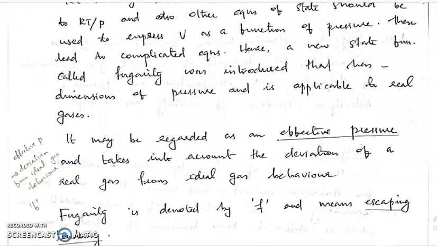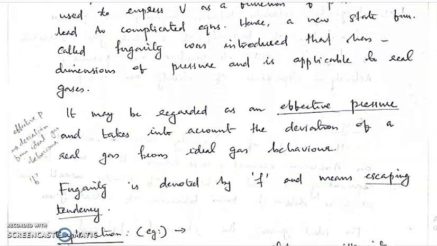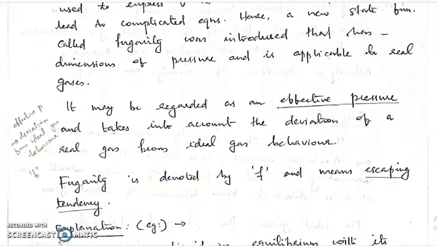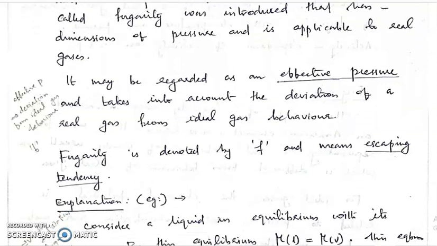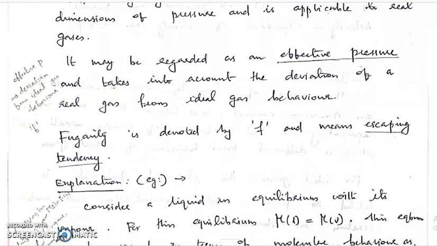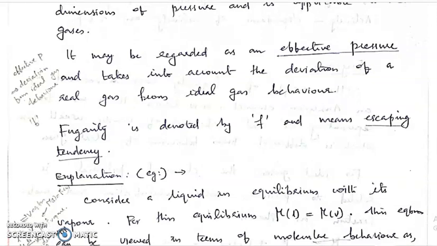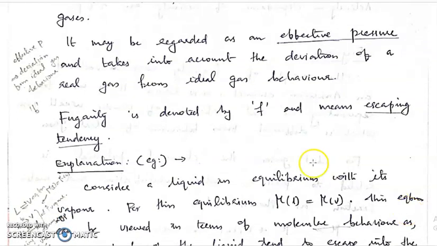So fugacity may be regarded as an effective pressure in the case of real gases, and it takes into account the deviation of a real gas from ideal gas behavior. Fugacity is denoted by small letter f, and it means escaping tendency.